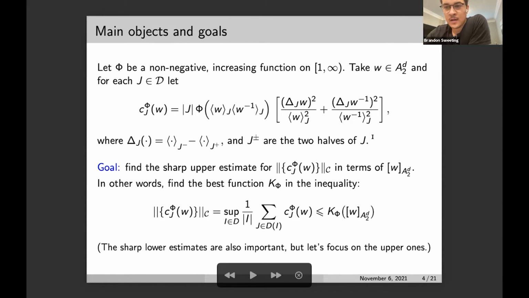Our objective is to find the sharp upper estimate for the Carleson norm of such sequences in terms of the dyadic A2 characteristic of the underlying weight which defines them. In other words, our objective is to find the best function K_phi which satisfies the inequality below. The sharp lower estimates are also important, but we'll be focusing on the upper estimates. Leonid Slavin investigated this, and he had a nice clean theory for the lower estimates, but the upper estimates created some interesting situations.